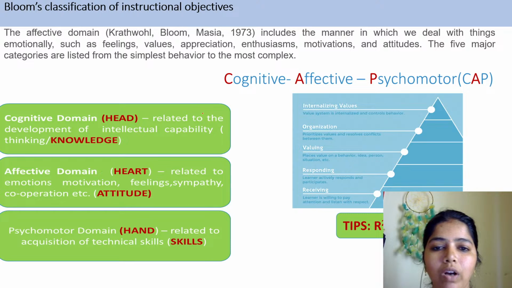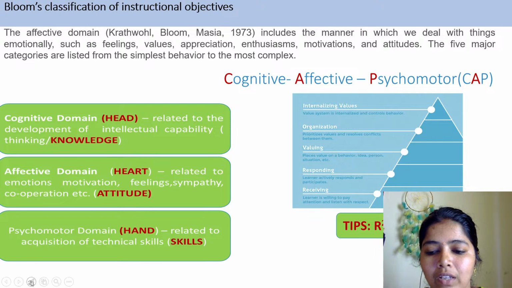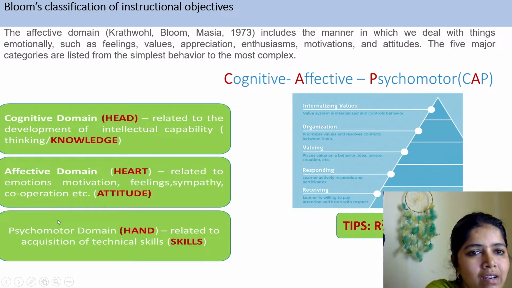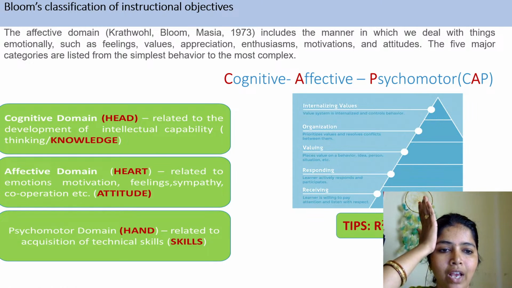So next we move to what? I will just zoom in, don't worry. Next comes the affective domain. Cognitive is your brain, your head, which relates to your knowledge. What do you mean by